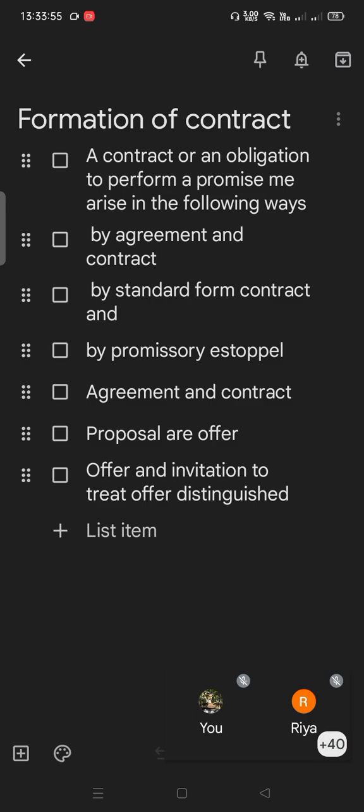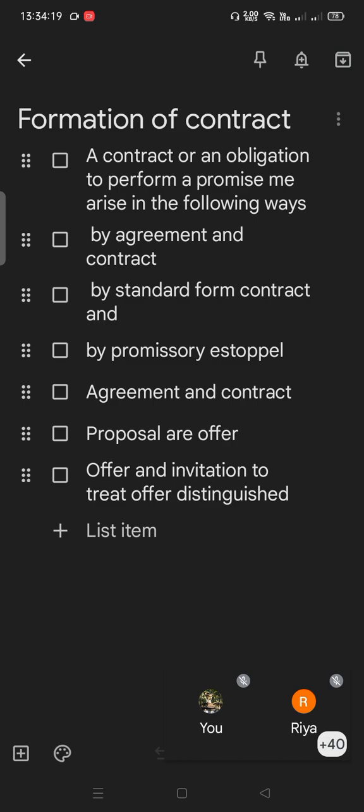Okay. Next point is agreement. What is the agreement? The definition of the agreement has been mentioned under section 2E. It says that every promise and every set of promises which form the considerations for each other is known as an agreement.